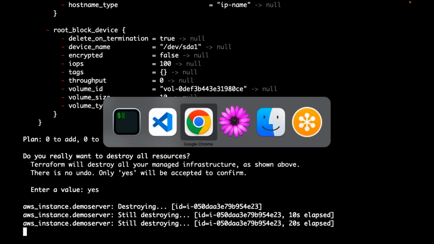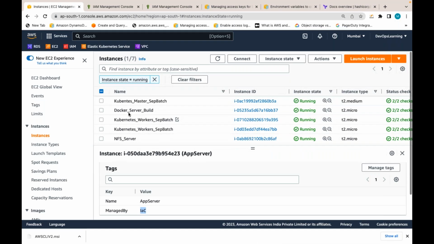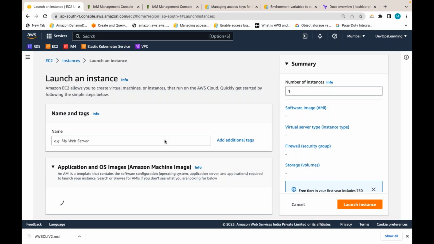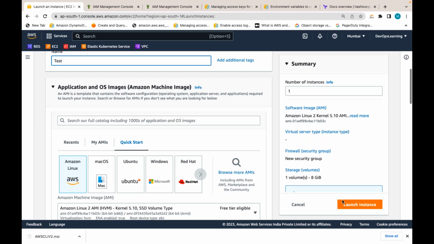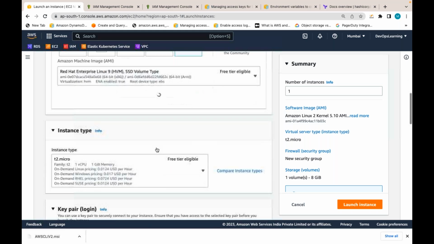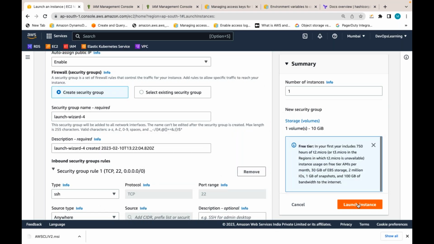Now the same thing. Let's say I have one server, maybe I can manually create a server. From this server I need access to AWS services. What can I do here? Can I use the IAM role concept here instead of access keys and secret keys? You guys have already done this, I think.